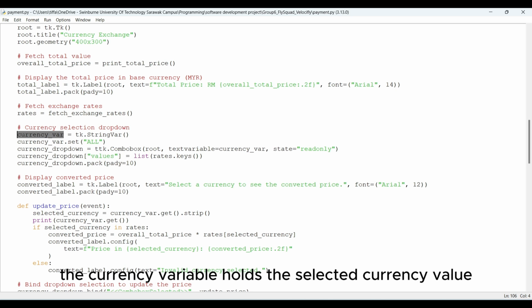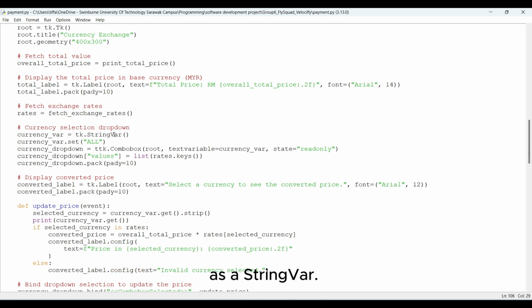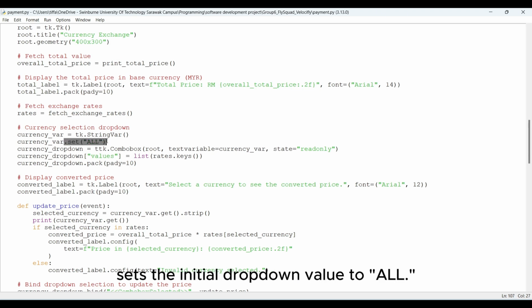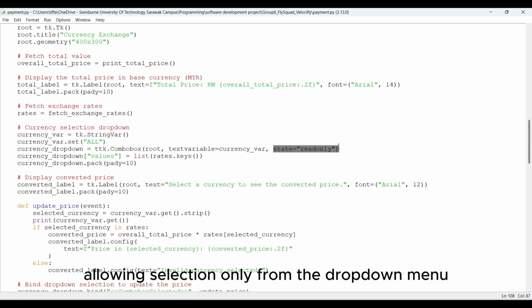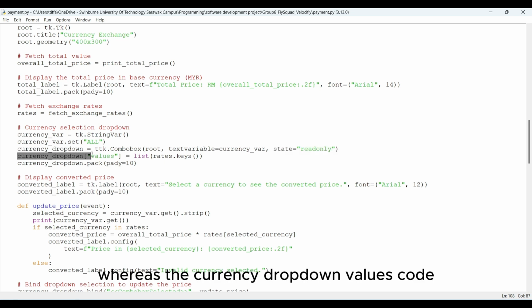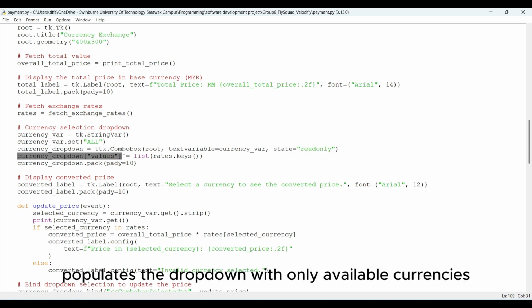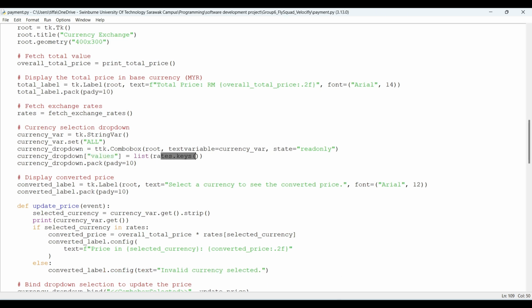The currency variable holds the selected currency value as a string variable, whereas the set("ALL") code sets the initial drop-down value to ALL. The state equals readonly prevents manual text input, allowing selection only from the drop-down menu, whereas the values code populates the drop-down with only the available currencies from the rates.keys.